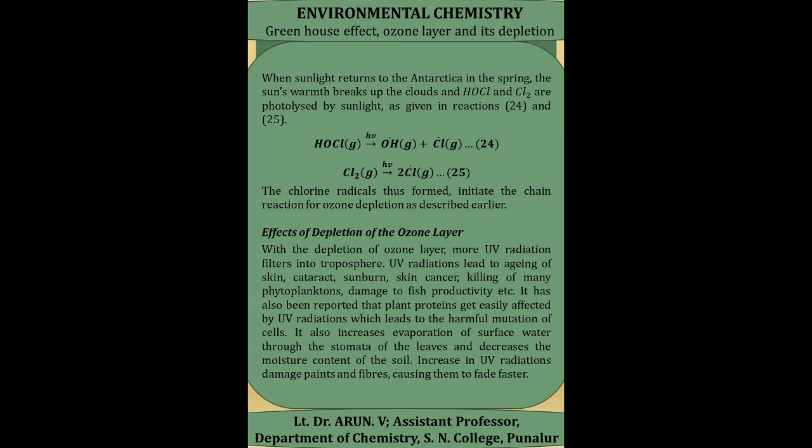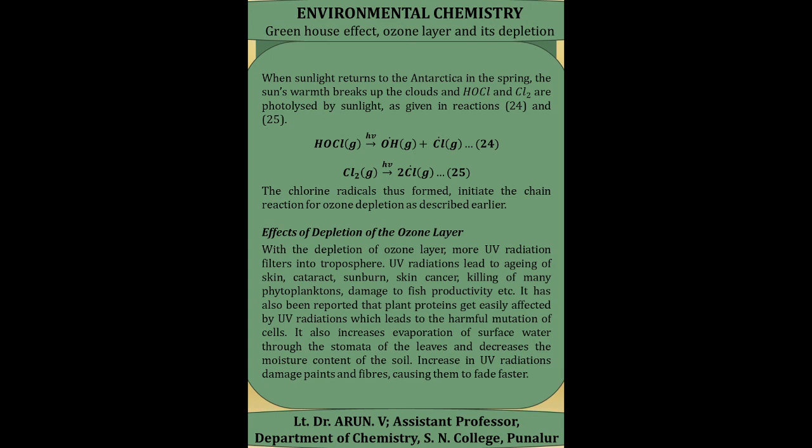When sunlight returns to Antarctica during the spring season, the sunlight breaks up the HOCl and Cl2, and this is a photolytic chemical reaction. That is, the sunlight splits up HOCl and Cl2 as per equations 24 and 25.